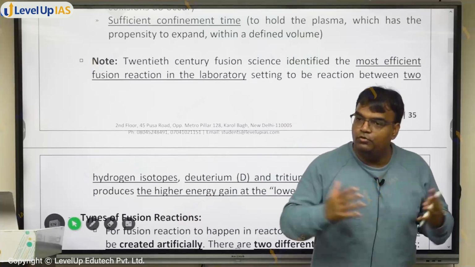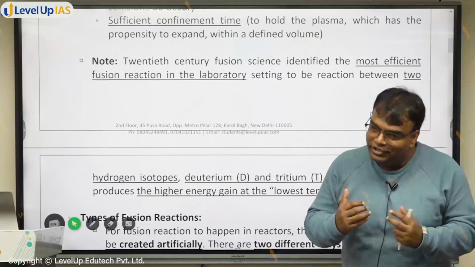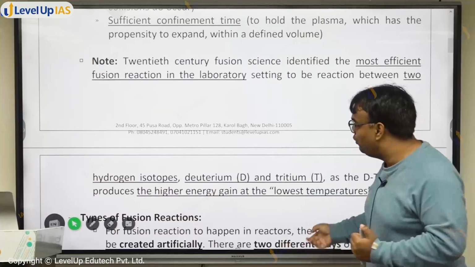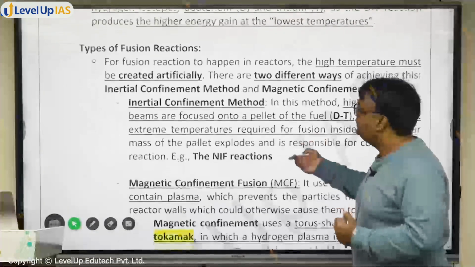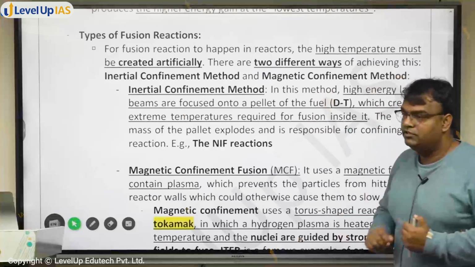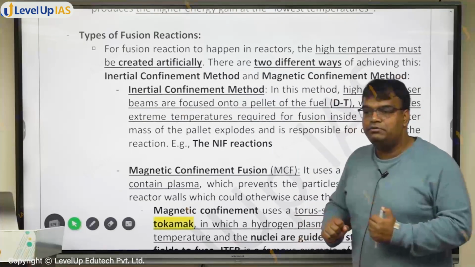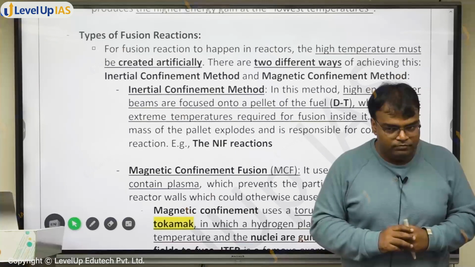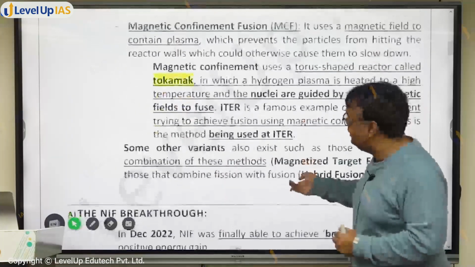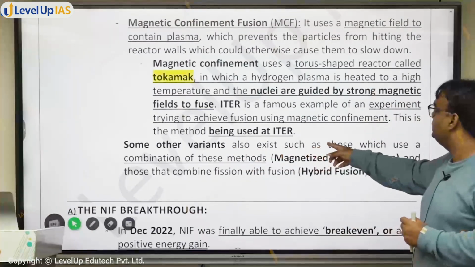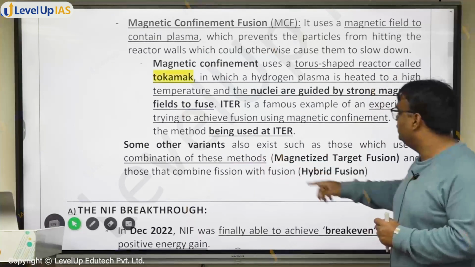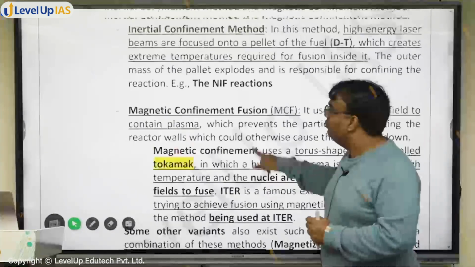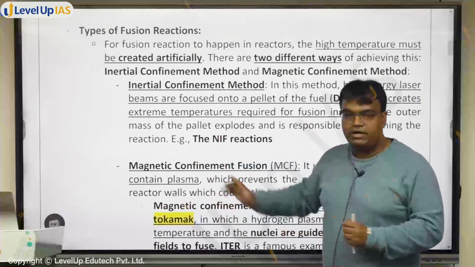So scientists all over the world have been working on achieving this. And there are two broad ways by which they are trying to achieve it. One is by inertial confinement method, other is by magnetic confinement method. And then there is a hybrid method also. यहाँ पे some other variants also exist, such as those which use combination of these two methods, that is known as magnetized target fusion. So we have inertial confinement method, we have magnetic confinement method.